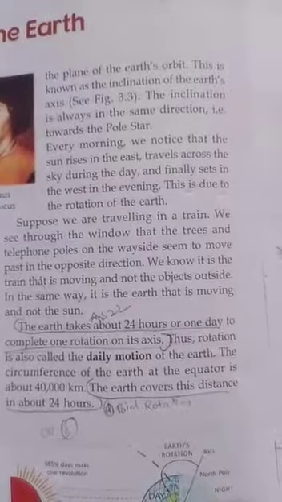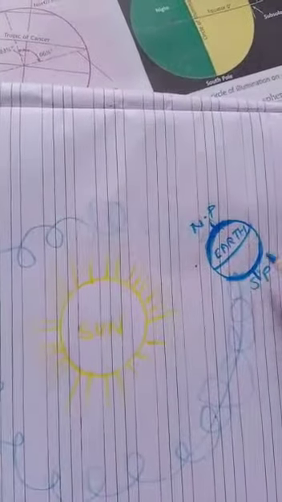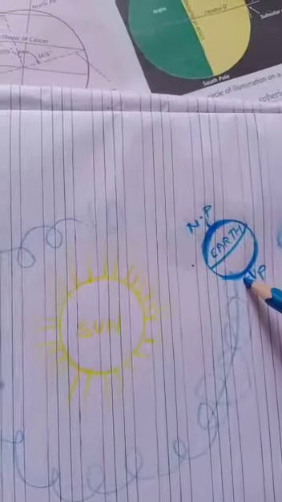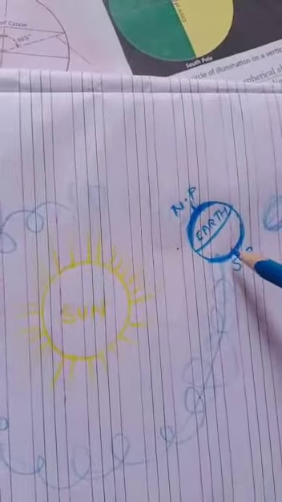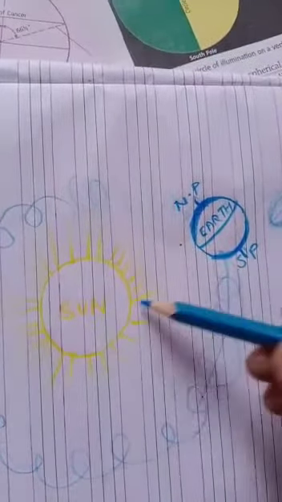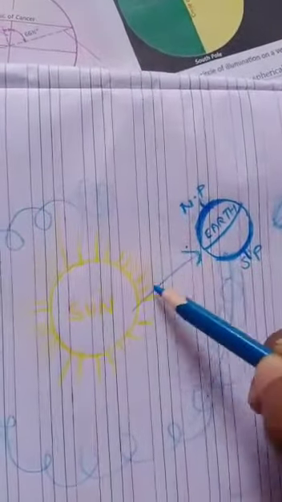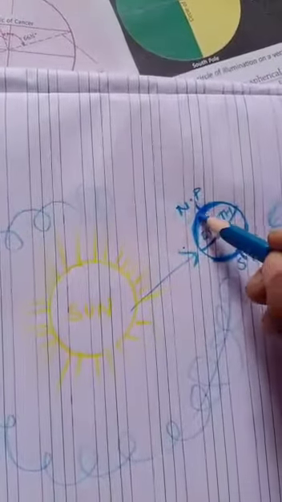Every morning we notice that the sun rises in the east, travels across the sky during the day and finally sets in the west in the evening. This is due to the rotation of the earth. Daily, because of the earth rotating in its own place, when it is morning, this part of the earth is facing the sun.